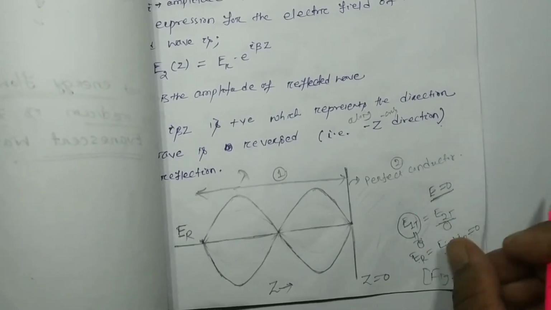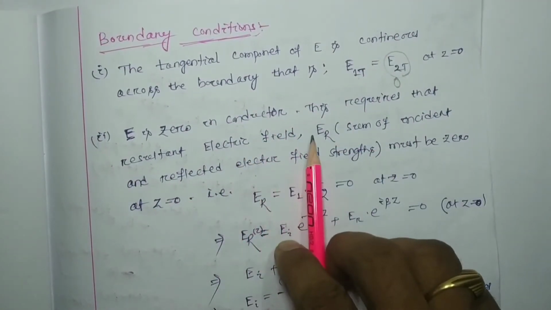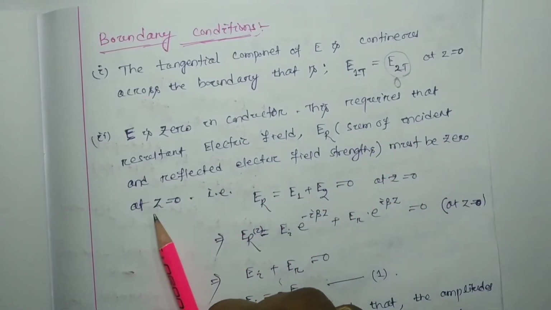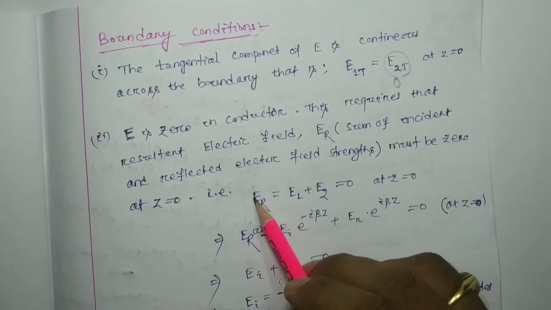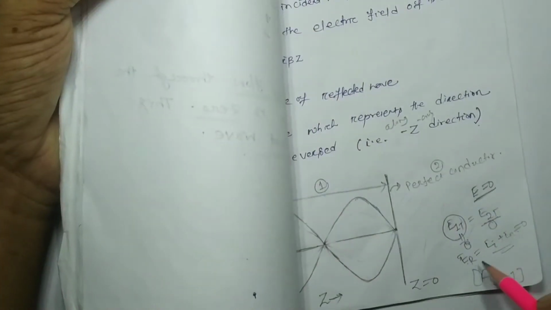So same thing it has been written, E is 0 in the conductor. This requires that resultant electric field, that is sum of incident and reflected electric field strength, must be 0 at z equal to 0. That is your ER equal to E1 plus E2 equal to 0, whatever I have written over here, right?